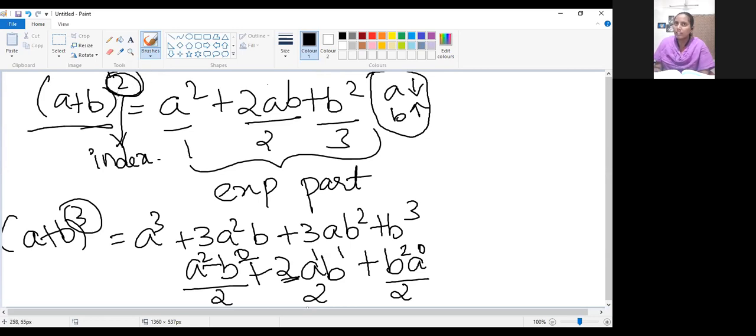So this power index value also will be equal to this. If you see here also, 3: 2 plus 1, nothing is there means 1, it will be denoted as 1. So 3 here also, 1 plus 2, 3, here also 3. Can you see? In all the terms, the sums of the power values are equal.